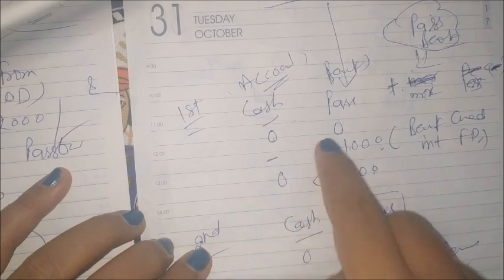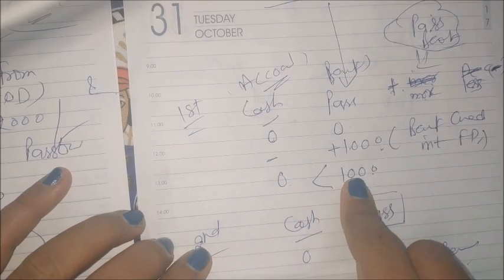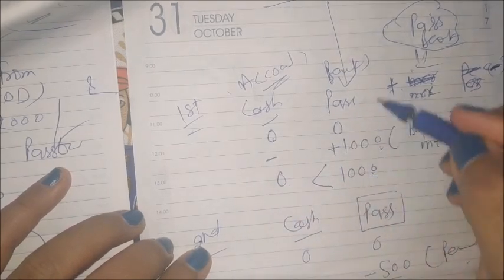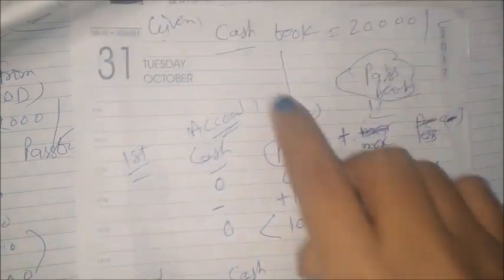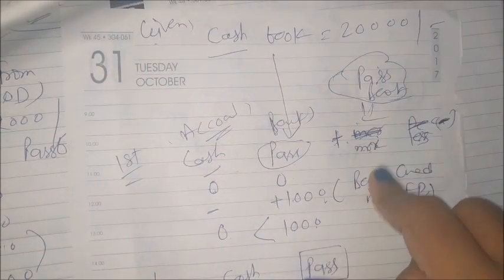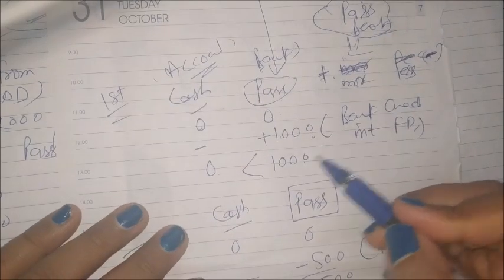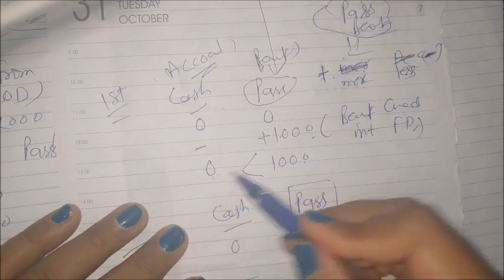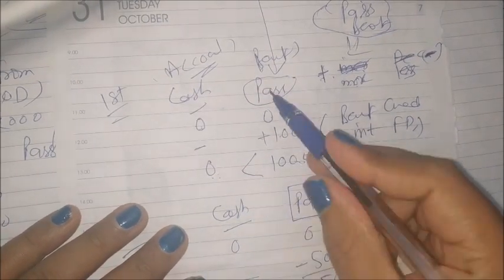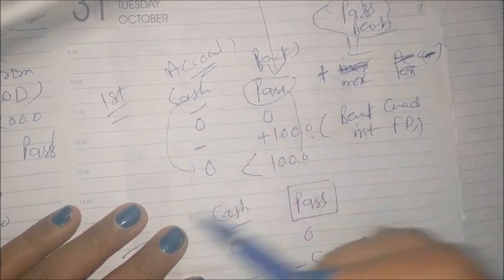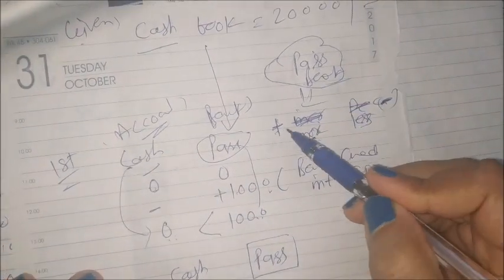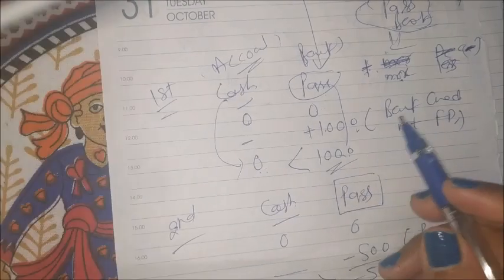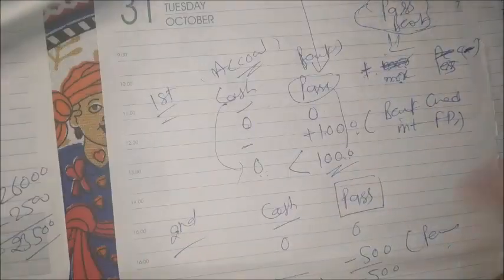Of 0 and 1,000, which is the higher amount? 1,000 is more, and 1,000 is the passbook balance. What I told, if the cash book balance is given, our consideration should be the passbook. So the passbook balance is more than the cash book balance, 1,000 is more than 0. What I told, if the passbook balance is more, then we have to plus. That's why I have added this 1,000. Remaining entries also we have done like this.